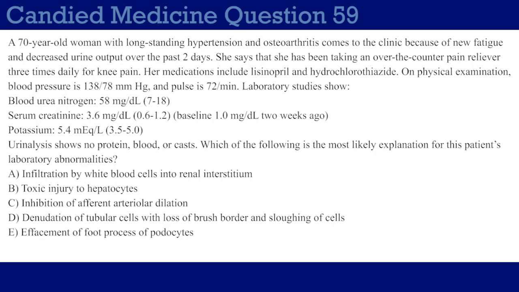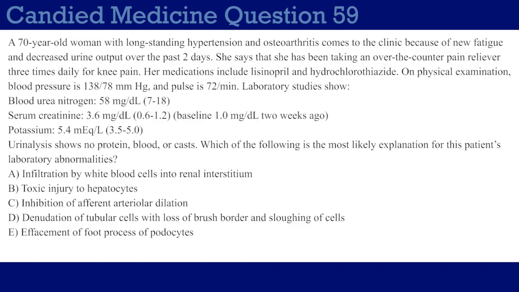A 70-year-old woman with long-standing hypertension and osteoarthritis comes to the clinic because of new fatigue and decreased urine output over the past 2 days. She says that she's been taking an over-the-counter pain reliever 3 times daily for knee pain. Her medications include lisinopril and hydrochlorothiazide.